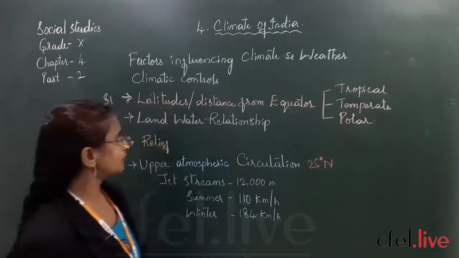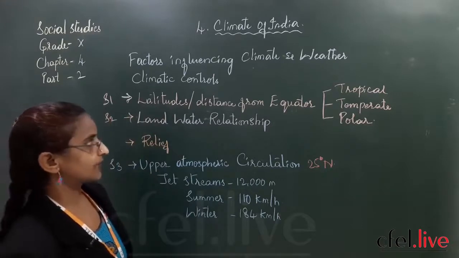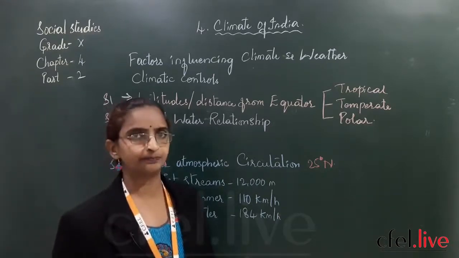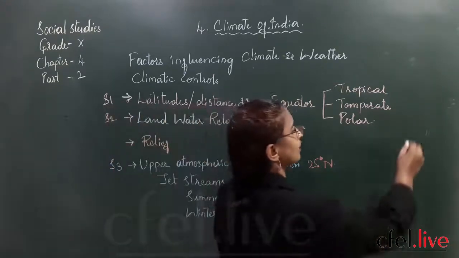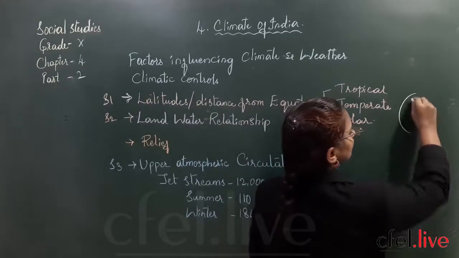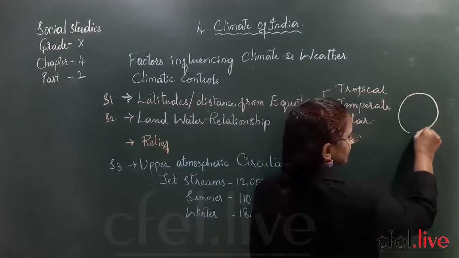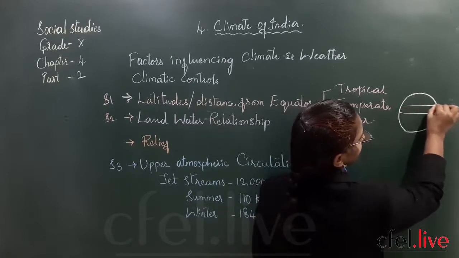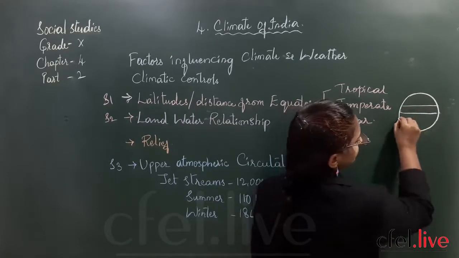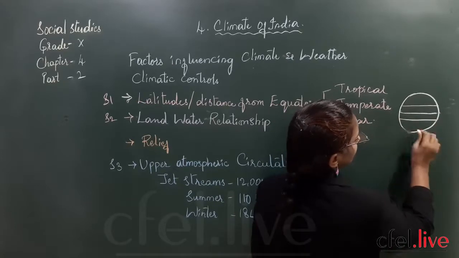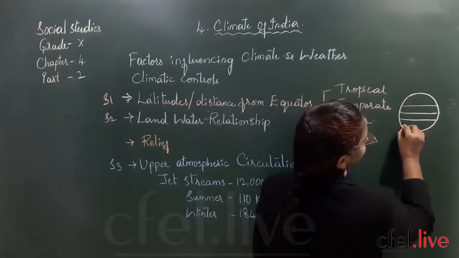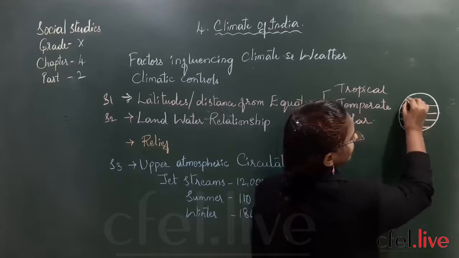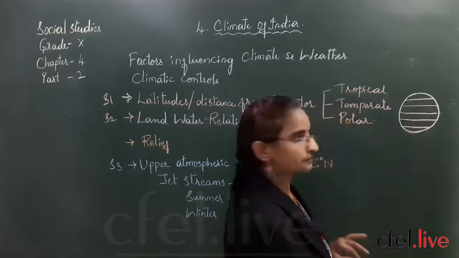Okay, so let us see what is the first one. Latitudes, distance from the equator. If I just draw a rough figure of the earth, this is the equator, and this is Tropic of Cancer, Tropic of Capricorn, and this is Antarctic Circle and Arctic Circle.